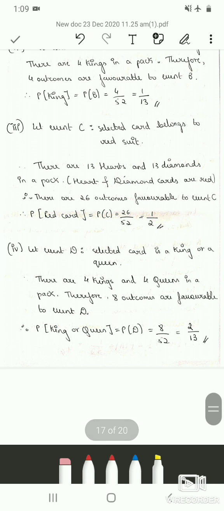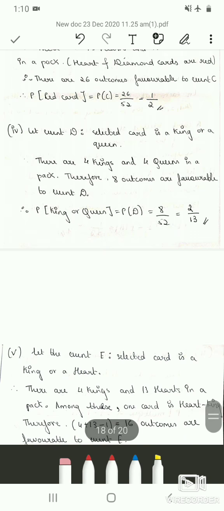So the fourth sub question is, let event D be selected card is a king or a queen. So there are 4 kings and 4 queens in a pack. Therefore 8 outcomes are favorable to event D. So therefore probability of getting king or queen is equal to probability of D, which is 8 divided by 52. Therefore the probability of king or queen is 2 by 13.